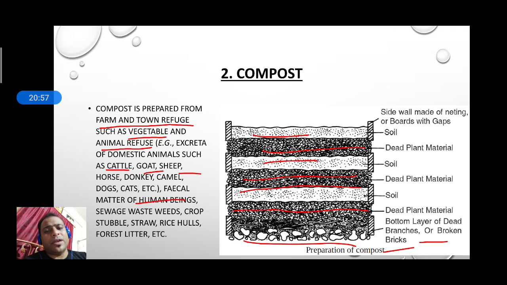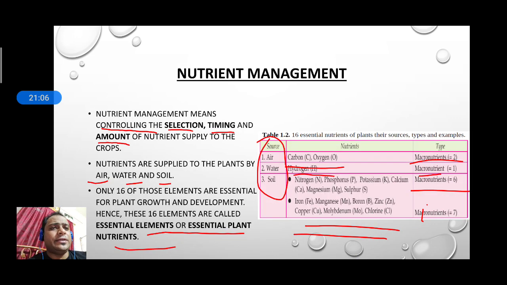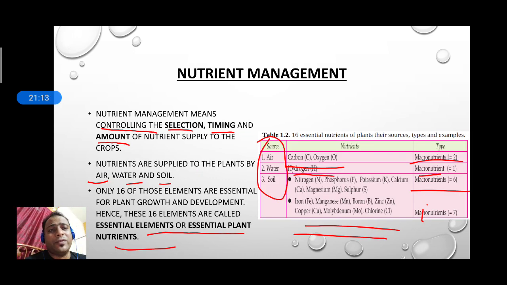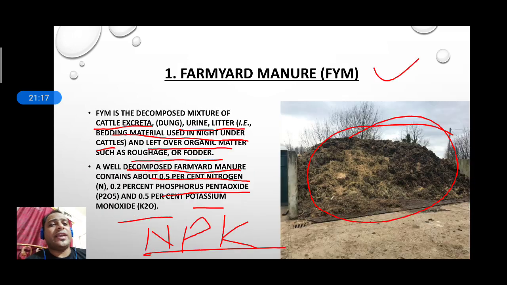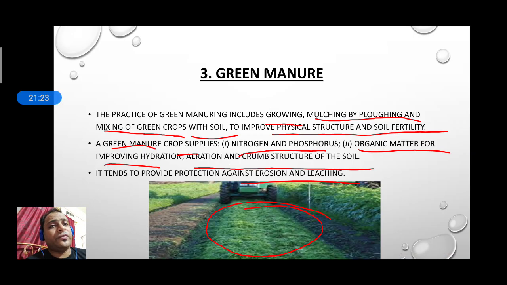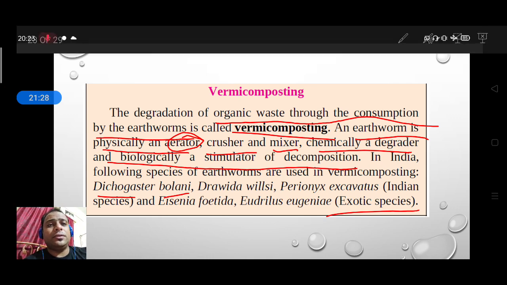We'll see one by one the advantages and disadvantages of the manures in our next class. So in today's class we have seen the different methods, especially nutrient management, which is very important for the plant, and we have seen the manure system. In the next class, get ready for fertilizers. We'll complete the fertilizer process, how fertilizer is useful for the plant. Okay, so till then, goodbye.